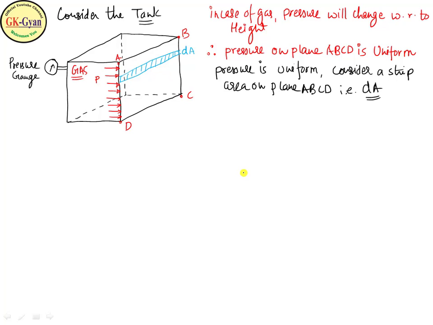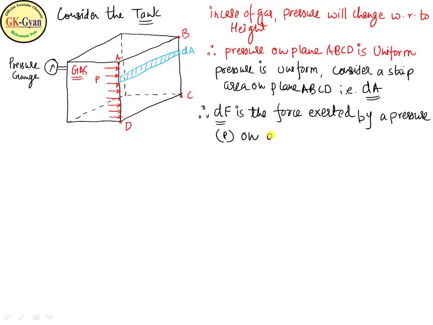Pressure is uniform, so therefore the force exerted by the pressure on the area dA will be dF. Therefore dF is the force exerted by a pressure P on area dA. So how can I write out this equation? I will write dF equal to the integral of P into dA, because we are considering only a small elemental area dA or strip area on ABCD.